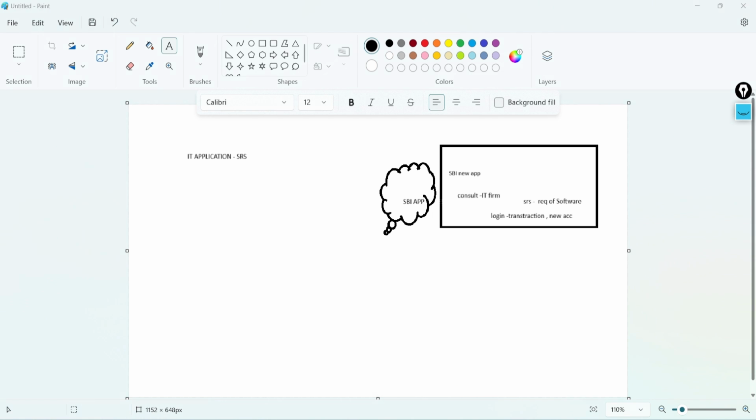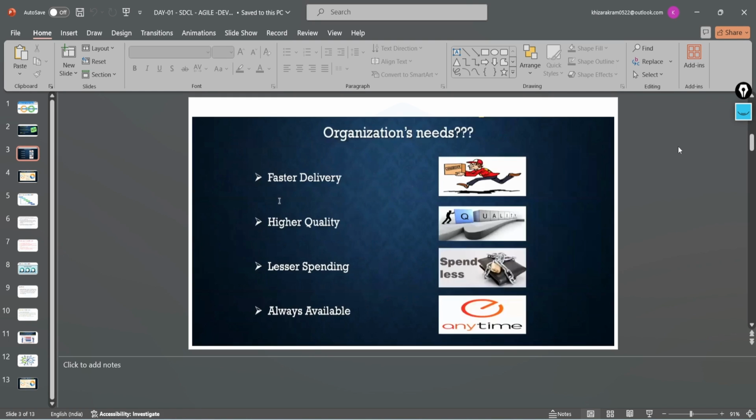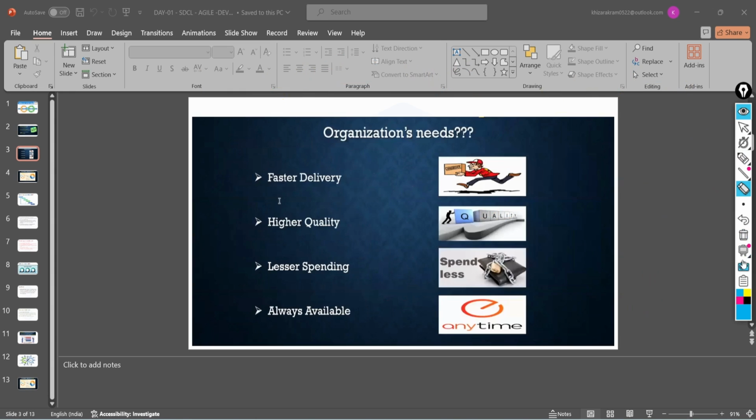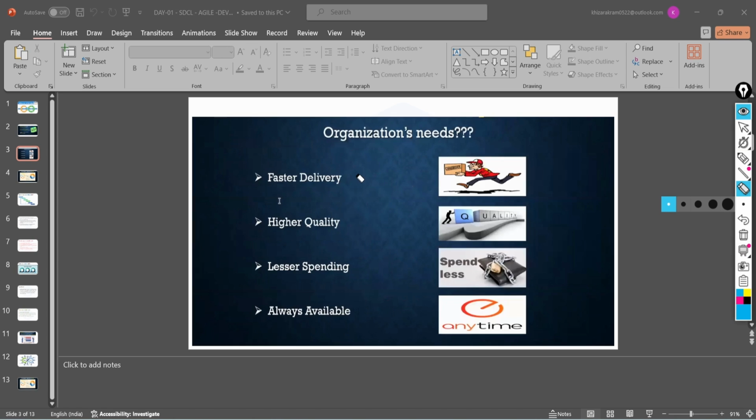First step, what we required is that, whenever an organization goes to a company and asks for something, let's say, for example, in our use case, SBI is saying that please create our application. In this case, first we have to set the priorities, right? And then the IT company will say that, okay, fine, we will deliver fast.